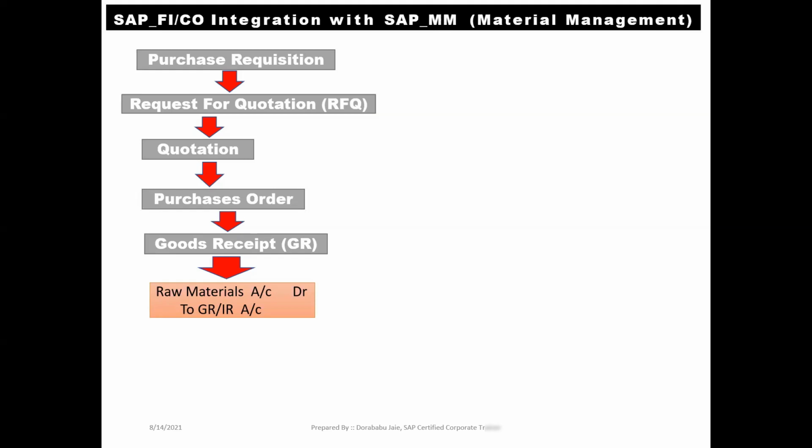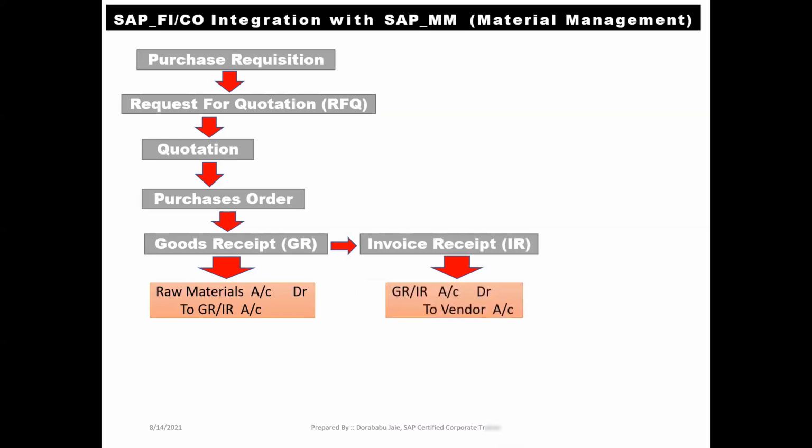Then the continuation, once we have received the stock, along with the stock we will get the invoice copy, that is invoice receipt, or we can call it as IR. Once we receive the IR, that moment we got the accounting entry like this. Check it out. GRIR clearing account data to vendor account. At the time of GR, we got one accounting entry. At the time of IR, we got one accounting entry.